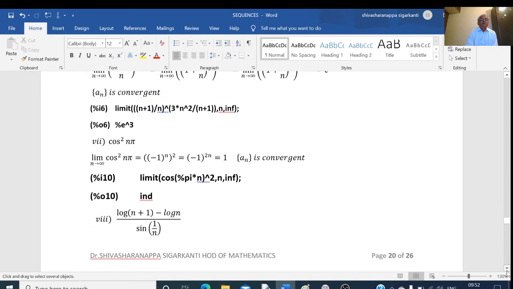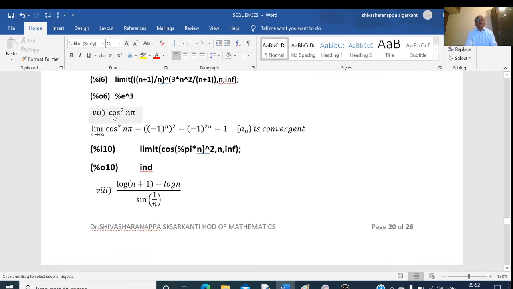Next example, cos square of n pi. This is our a_n. Now take the limit, limit n tends to infinity of cos square of n pi. You know that cos n pi is equal to plus or minus 1. This is minus 1 to the power of n. Okay. Cos n pi, as n tends to infinity, this is (minus 1 to the power of n) to the power of 2. This is plus or minus 1. Because of this power 2, I am getting its value equal to 1. Therefore, the given sequence is convergent.